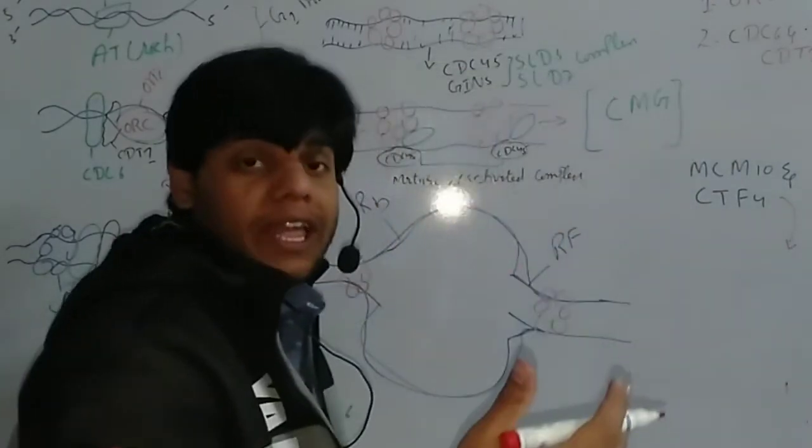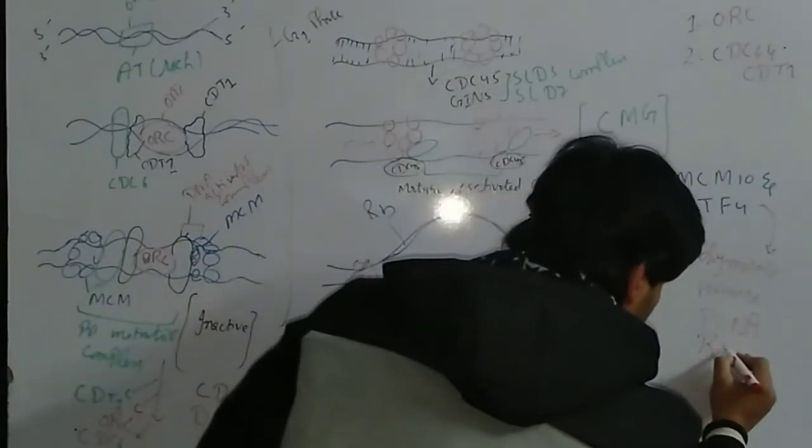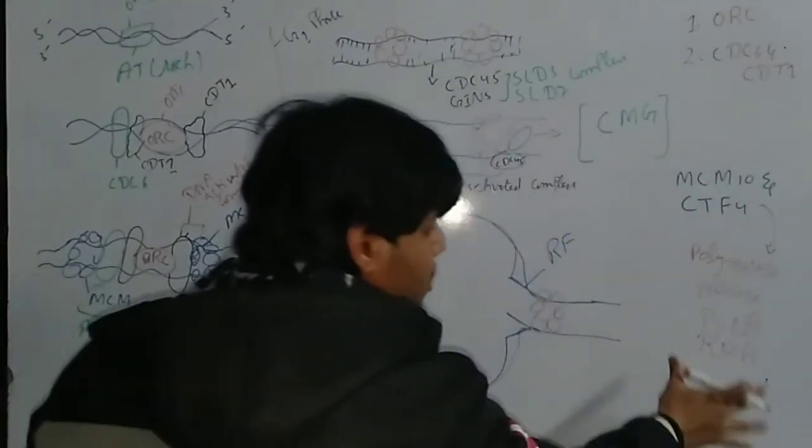After that, these two proteins can activate some other enzymes, and we have DNA polymerase, primase, and we have PCNA and RPA. So these proteins are then activated.